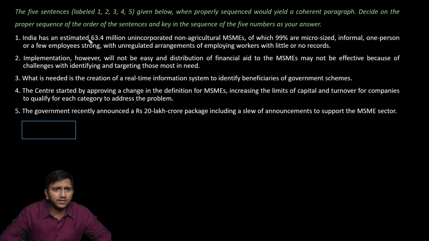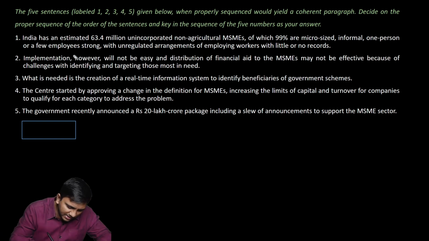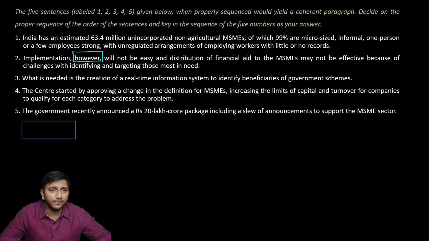India has an estimated 63.4 million unincorporated non-agricultural MSMEs, of which 99% are micro-sized, informal, one person or a few employees strong, with unregulated arrangements of employing workers with little or no records. This can even start. Implementation, however, will not be easy. Okay, however is the key here. We'll have to see how this however can be justified. Implementation, however, will not be easy, and distribution of financial aid to the MSMEs may not be effective because of challenges with identifying and targeting those most in need.